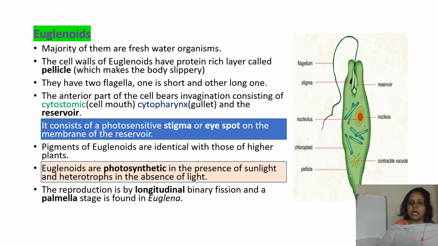Pigments of euglenoids are identical with those of higher plants. Euglenoids are photosynthetic in the presence of sunlight and heterotrophs in the absence of light. So if sunlight is present, they will be autotrophic because they have the photosynthetic pigments, but they behave as heterotrophs if there is no light. Reproduction is by longitudinal binary fission, and the palmella stage is also seen in Euglena.